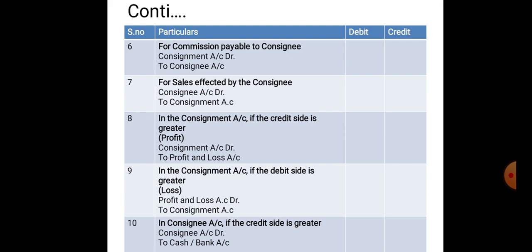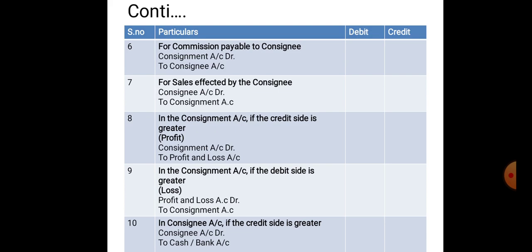Now coming to the next one, for the sales proceeds by the consignee, the entry would be consignee account debtor to consignment account. The next entry will be in the consignment account. If the credit side is greater, then there will be profit. If profit is there, the entry would be consignment account debtor to profit and loss account, being profit on consignment transferred to profit and loss account.